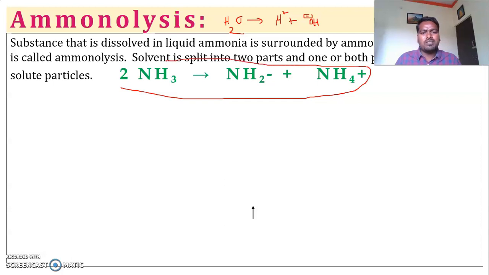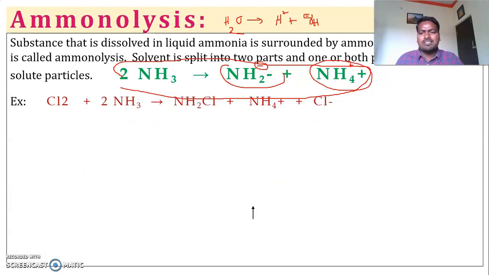When ammonia undergoes self dissociation, it gives NH2 minus, which is called amide, and NH4 plus, which is ammonium. So now let us see some of the reactions. When chlorine gas is passed or reacts with ammonia, it gives NH2Cl plus NH4Cl. These are two different chemicals.